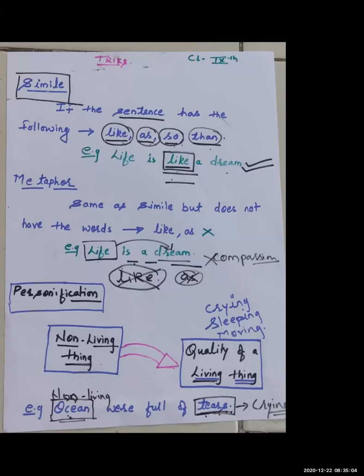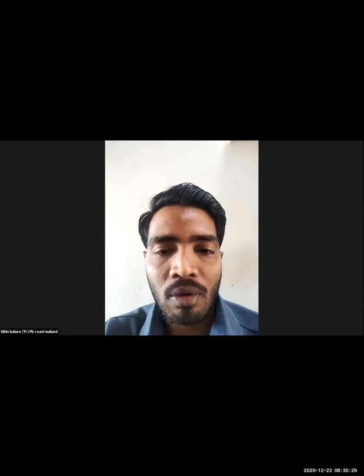So crying is a quality of a living being. Animals cry, human beings cry. So here the ocean, which is a non-living thing, is given a quality of a living thing. So this is personification. Now we will see some examples about the different figures of speech that we have seen.